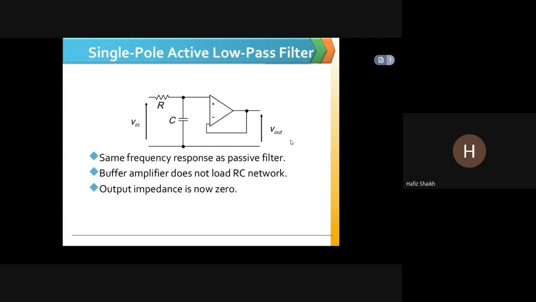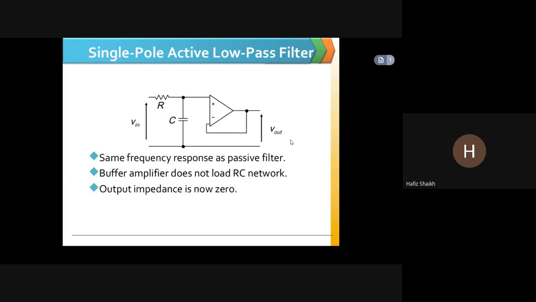So single pole active low pass filter, you can see here op amp. The feedback link is connected to the inverting terminal, negative terminal of op amp, and at the positive terminal of op amp, the resistance and capacitance are connected at the input side, and output you can measure in between the output terminal of op amp and capacitor.